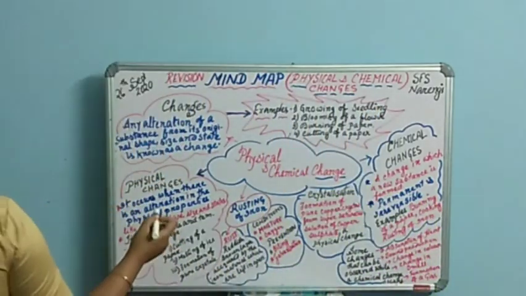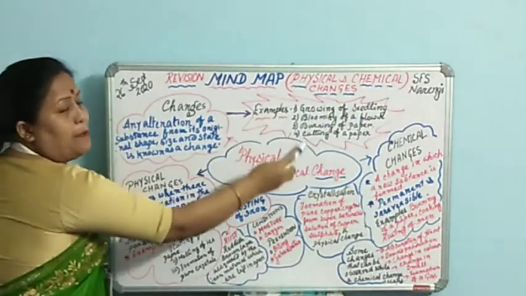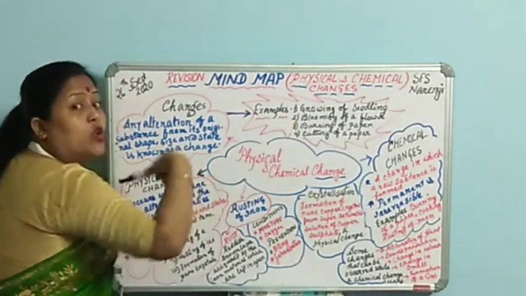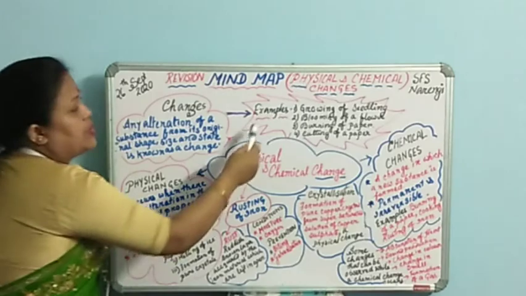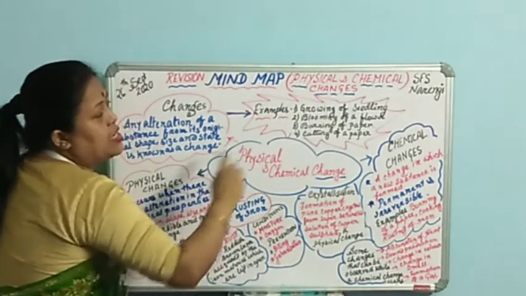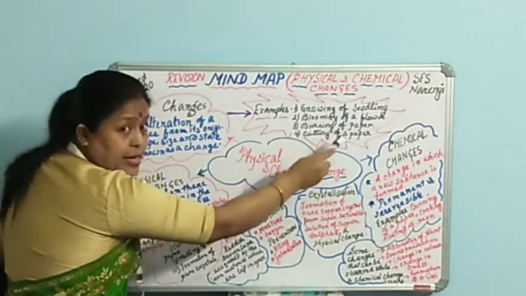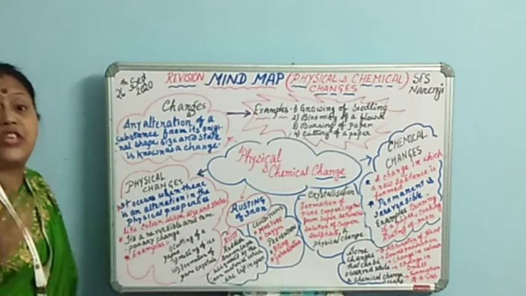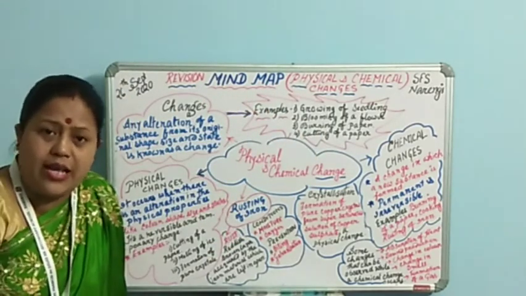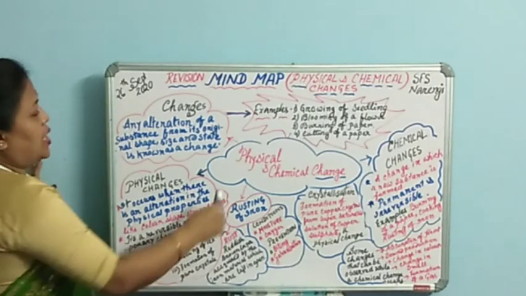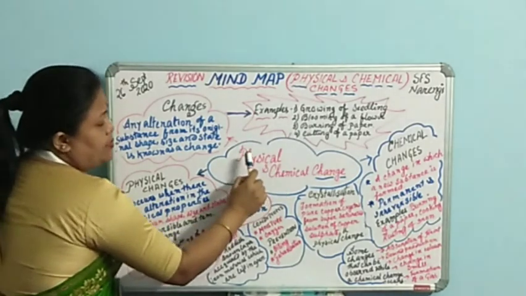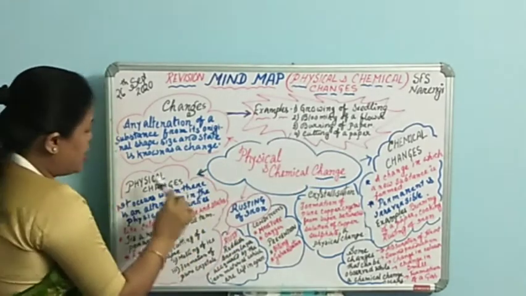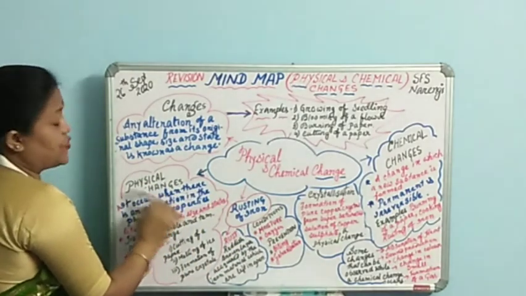So children, just now I told you, these are the following examples. These are some small examples, but you may get many examples. Some examples like growing of seedlings, blooming of a flower, burning of a paper, cutting of a paper. So these are different types of changes which we come across in our day-to-day life. So in this chapter, we have discussed physical changes and chemical changes. So let's start with the first change, that is physical changes.